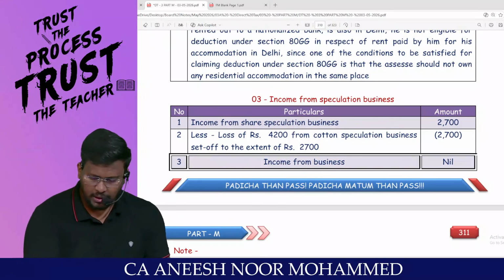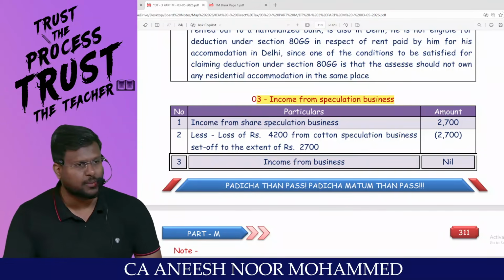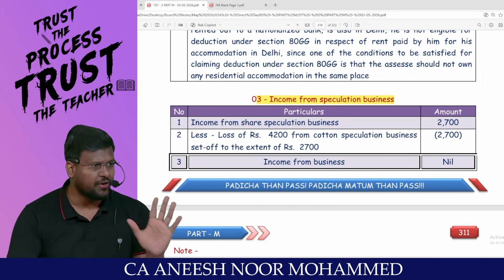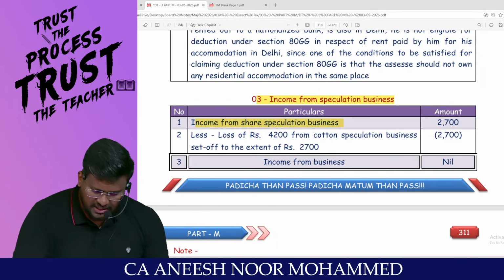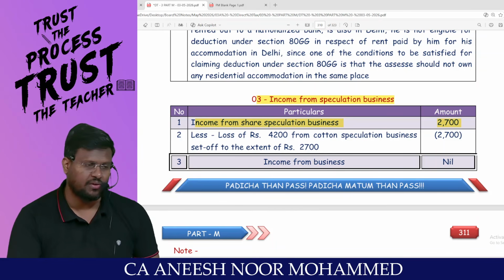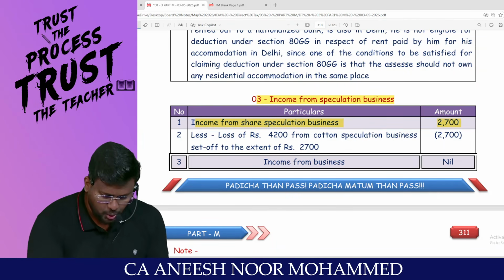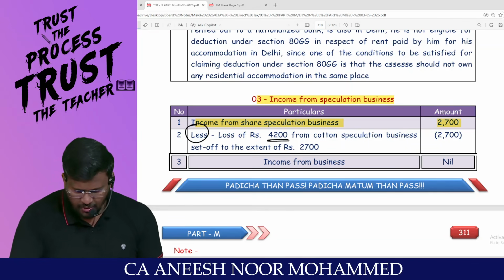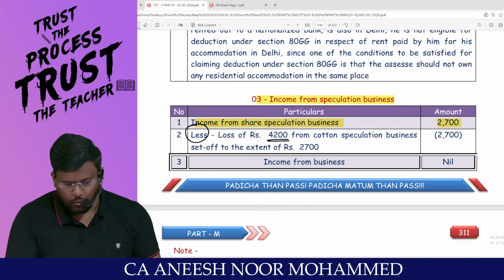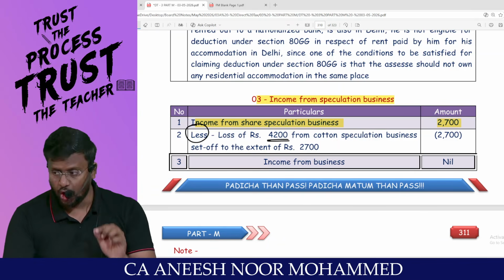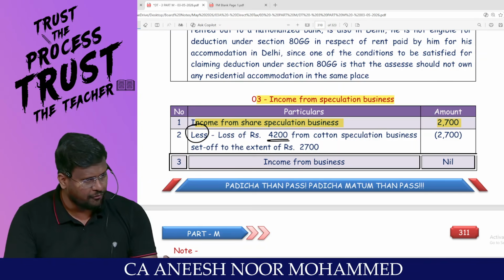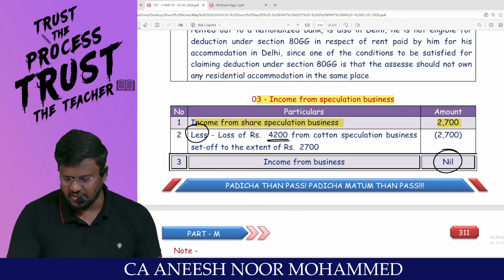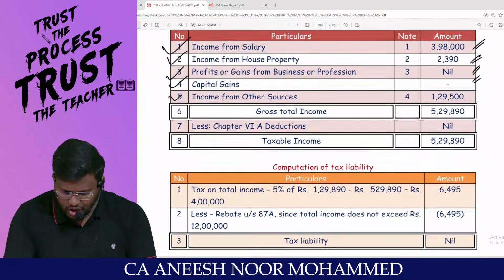Other sources. Come on, man, income from speculation business is basically PGBP, because PGBP has been classified into three categories: normal business, speculation business, and specified business under section 35AD. How much is the income from share speculation business? 2,700. My dear lovable students, less loss of 4,200 from speculation business. Sir, out of 4,200, we can set off to the extent of 2,700, because loss from speculation business can be set off only against profit from speculation business. So income from business is nil. That's what here the PGBP is dash.